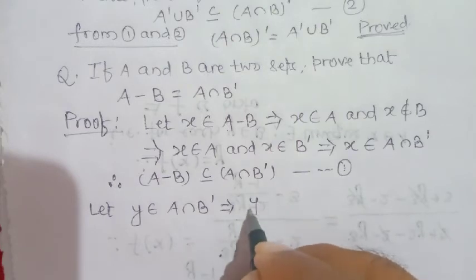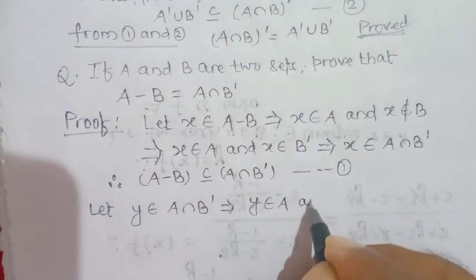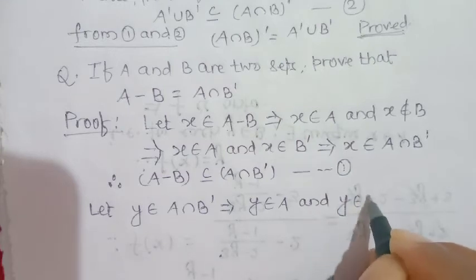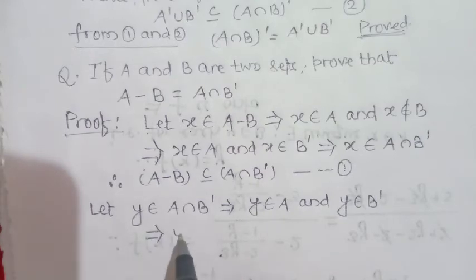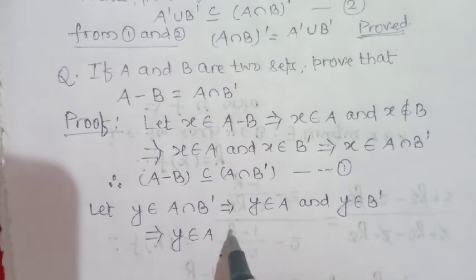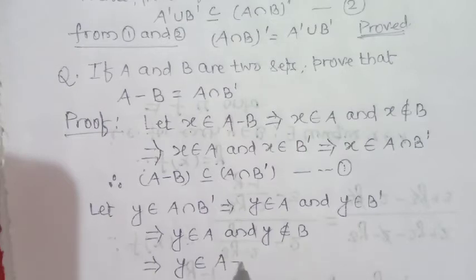So Y belongs to A and Y belongs to complement of B. It means Y does not belong to B. So it should be written as Y belongs to A and Y does not belong to B. It means Y will belong to A minus B.